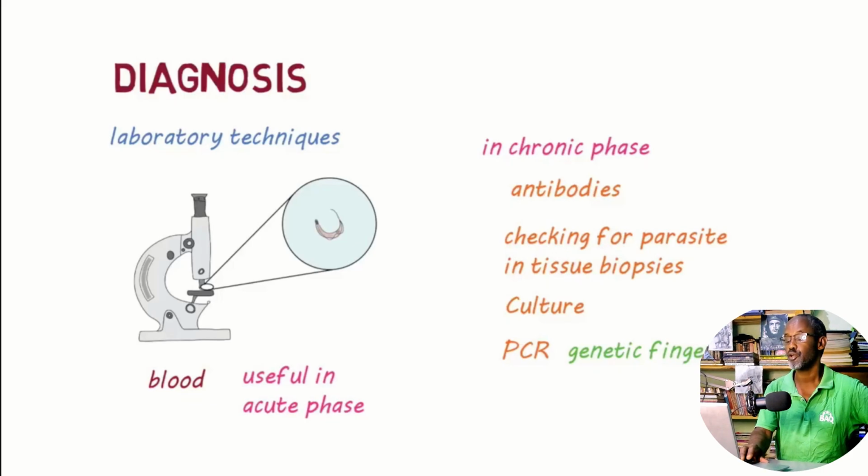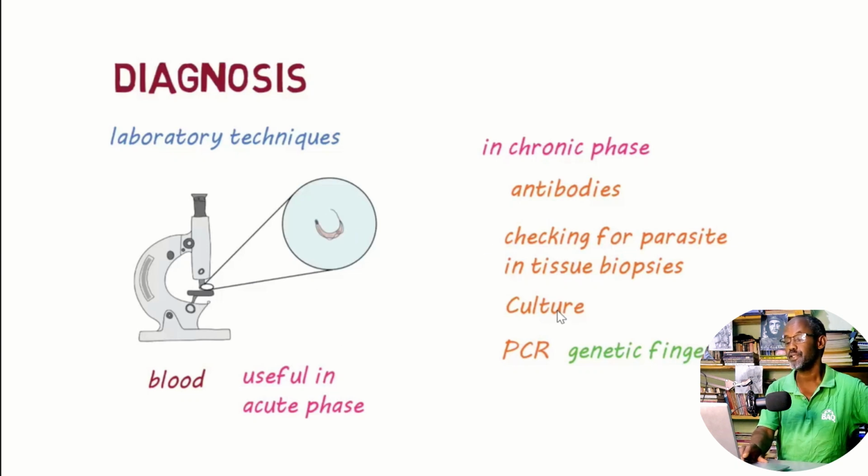Checking for parasite in tissue biopsies, you can take, if the GI tract is infected, a sample of tissue from the GI tract, the colon, small intestine, and observe for the presence of the parasite. If the heart, you take a sample of tissue from the heart and diagnose.